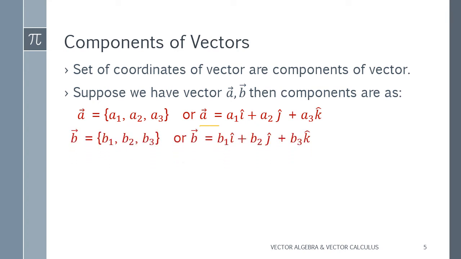Same, I am applying for the B component, and B is given as B1, B2, B3. This one I have given in 3D, in 3 directions, right? Or else we can denote it also like B1i plus B2j plus B3k. This one is basic knowledge. I hope you all know this.